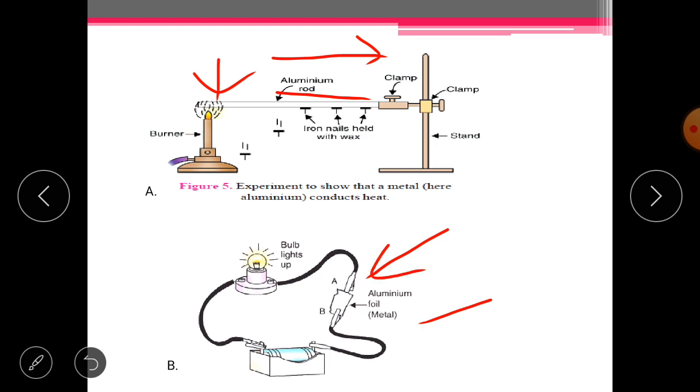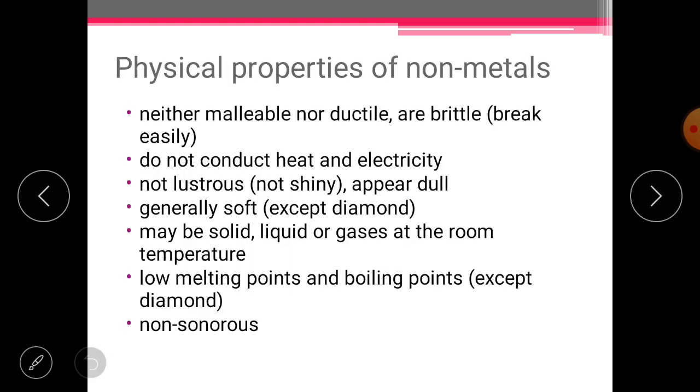We all know that aluminium is a metal, that's why it is a good conductor of electricity, and because of it the electricity is flowing through the circuit, and as a result you can see the bulb is glowing. Now seeing these two activities, we can say that metals are good conductors of heat as well as electricity. Now the next topic is physical properties of non-metals.